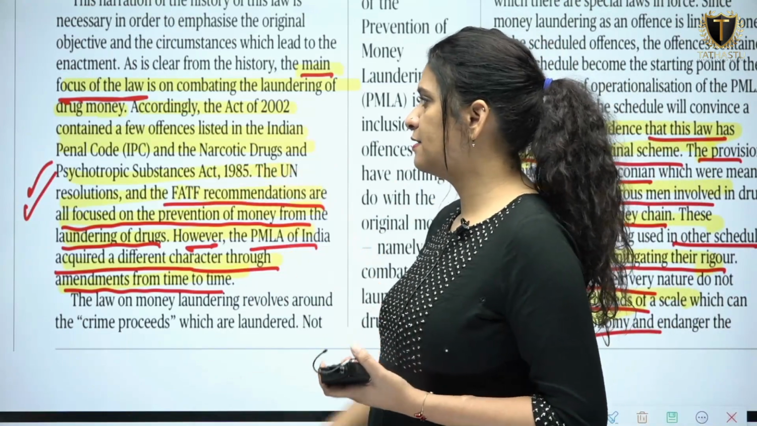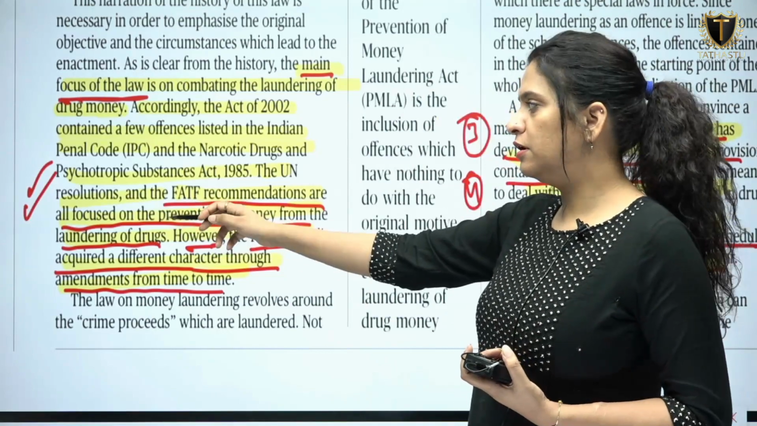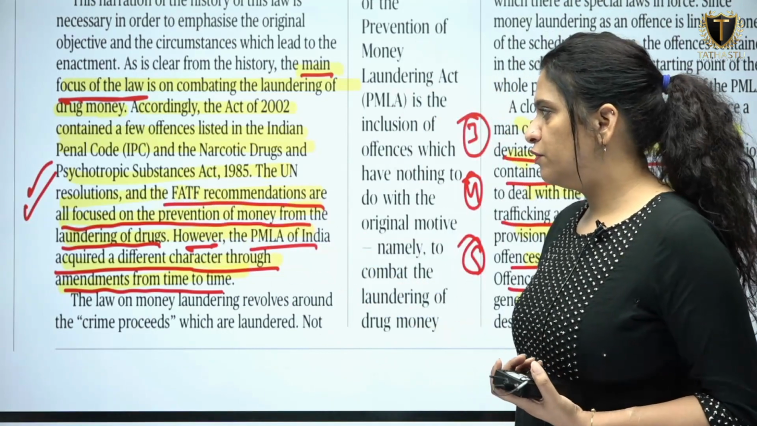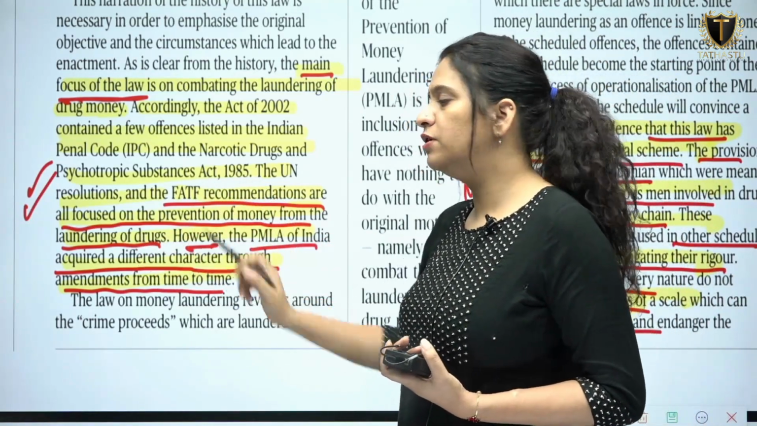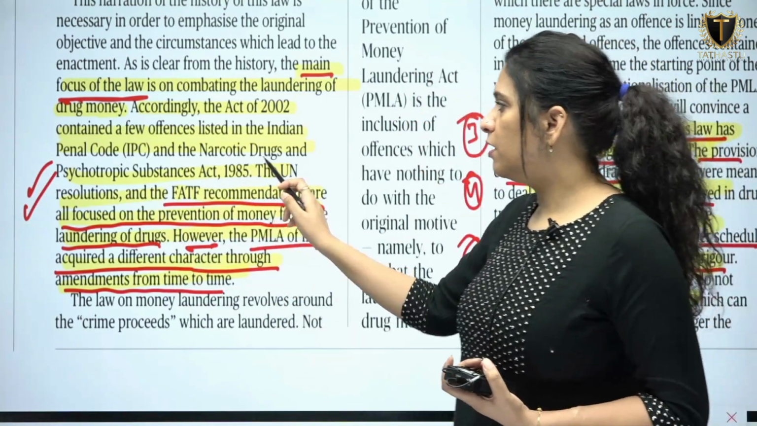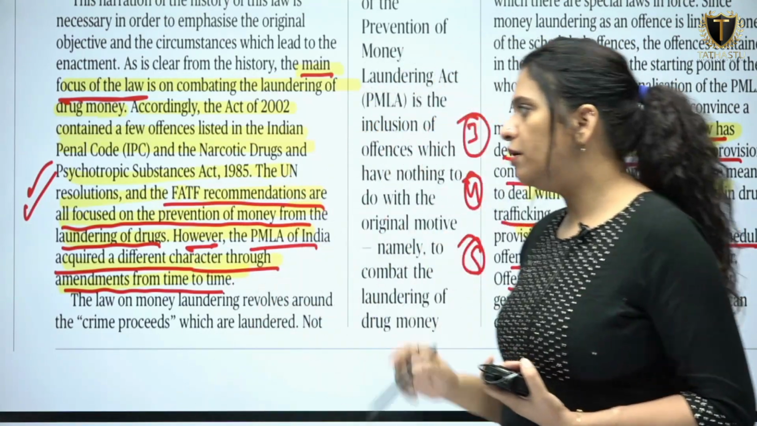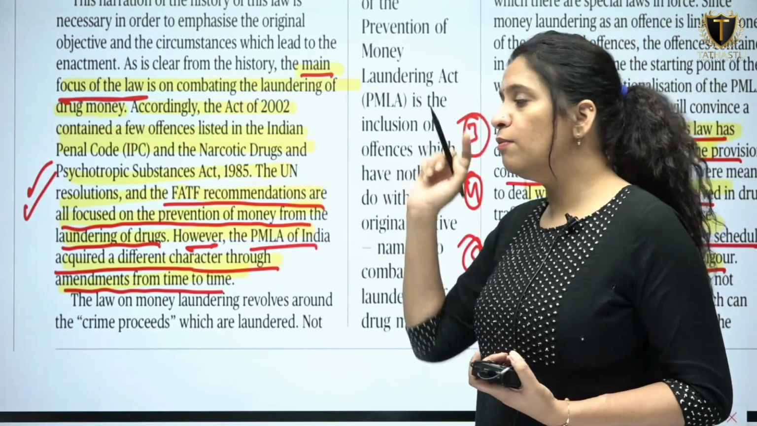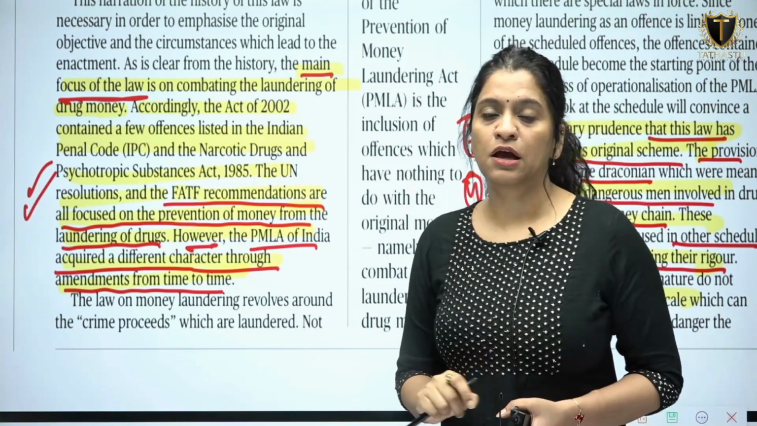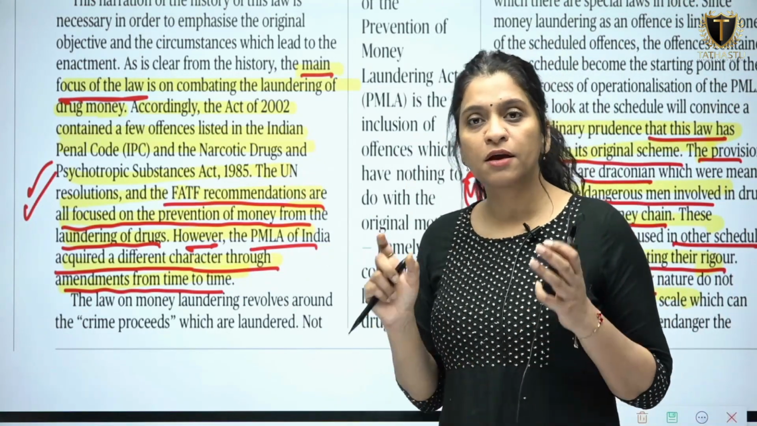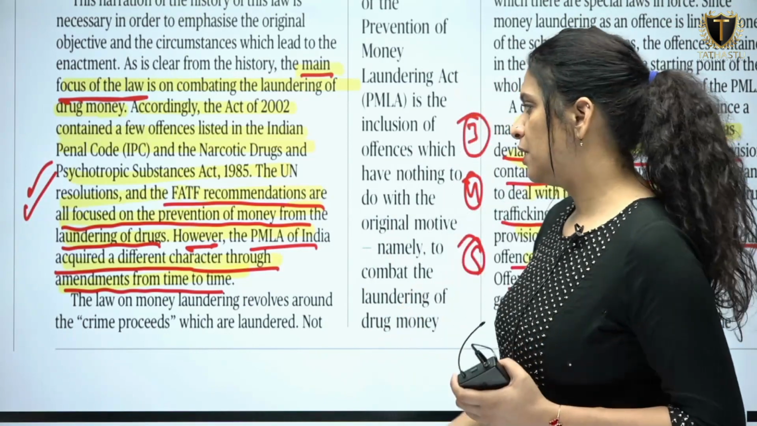Also, the Narcotic Drugs and Psychotropic Substances Act 1985. The United Nations resolution and the Financial Action Task Force recommendation are all focused on prevention of money laundering from laundering of the drugs. So it says that the United Nations resolution and the FATF recommendation only focused on the prevention of money laundering from drugs. So the generation of money from drug laundering, the black money that is generated because of it, the Financial Action Task Force and the United Nations resolution focused on this.